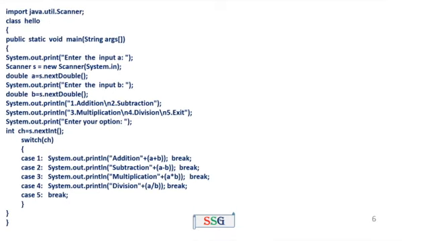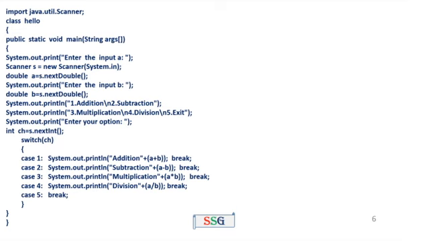One example program. This program performs the operations addition, subtraction, multiplication and division based on the user's choice. Suppose the user choice is 2, it performs subtraction. If the user choice is 4, it performs the division operation, like that. First statement, import java.util.Scanner, mainly used for getting input from the user. Class Hello, public static void main, String args. Next, System.out.print, enter the input A. The Scanner is compulsory. Then double A = s.nextDouble(), the first input given to the variable A.